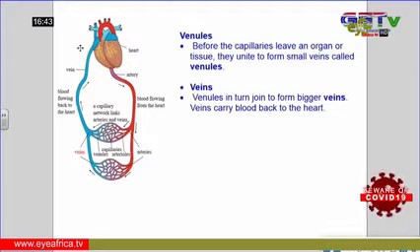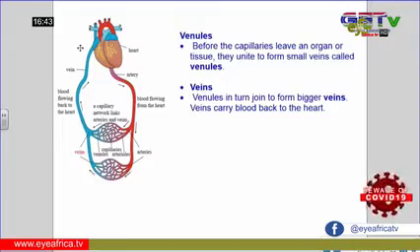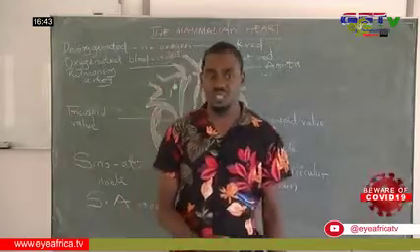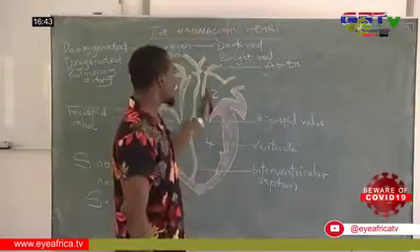When these materials diffuse in and out and the blood is flowing through, it goes into larger structures, which we call the venules. The venules are not capillaries, but they are not as large as the veins. They are vein-like structures. From there, it starts getting wider and wider. Then we have what we call the veins, which take the blood back to the heart.